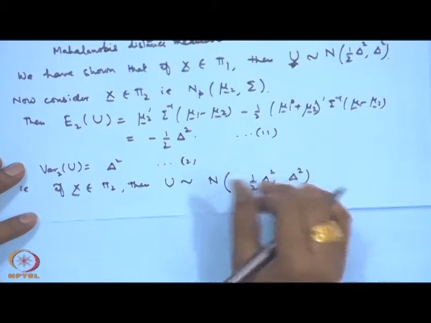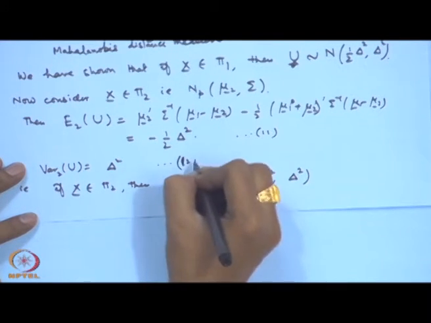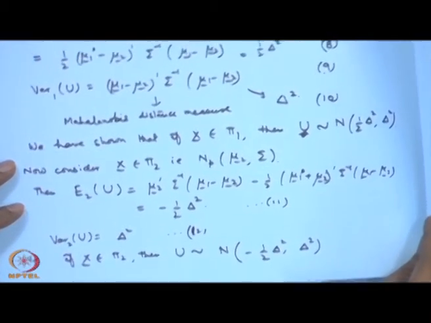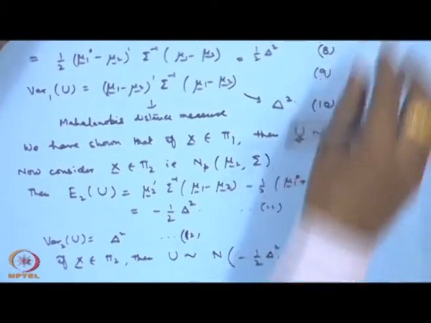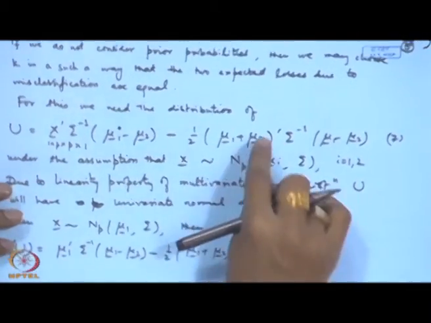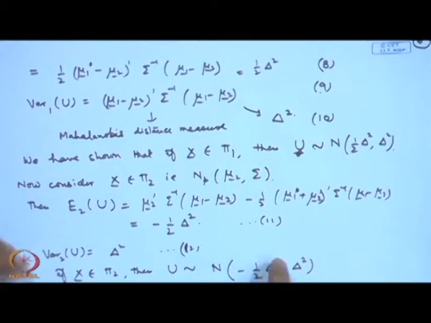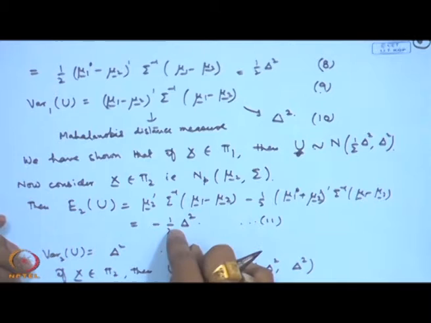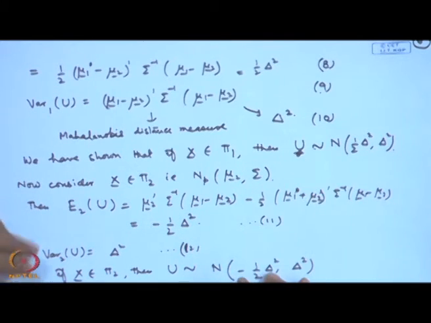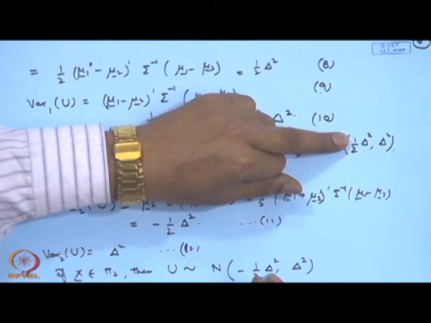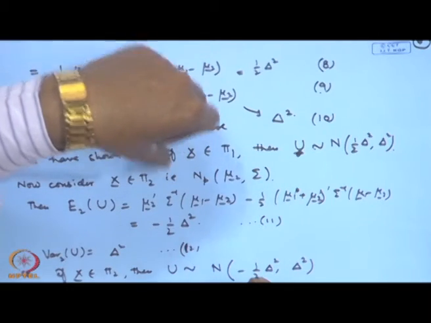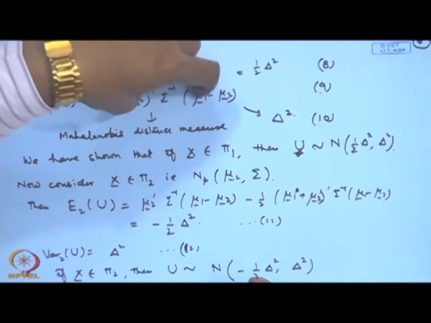Now, you can see this result is very interesting. We have used u for basically discriminating between the populations pi 1 and pi 2, and here you can see the clear demarcation. The average values of u under pi 1 and pi 2 are showing opposite behavior, like here it is half delta square and here it is minus half delta square, and delta square I am giving the name Mahalanobis distance measure.